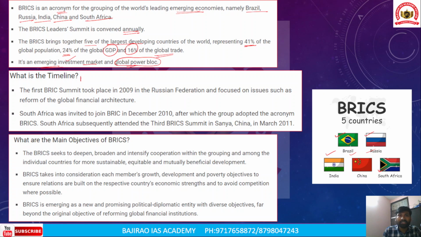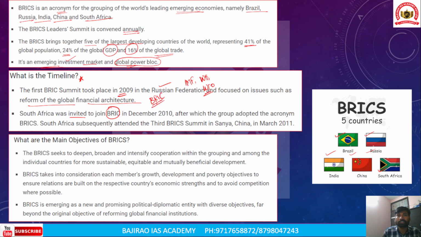Now, if you understand the timeline of the BRICS grouping, the first BRICS summit took place in the year 2009. It was held in the Russian Federation, and it focused on issues like reforming the global financial architecture, whether it is the International Monetary Fund, World Bank, or World Trade Organization. Earlier, it was known as the BRIC grouping.